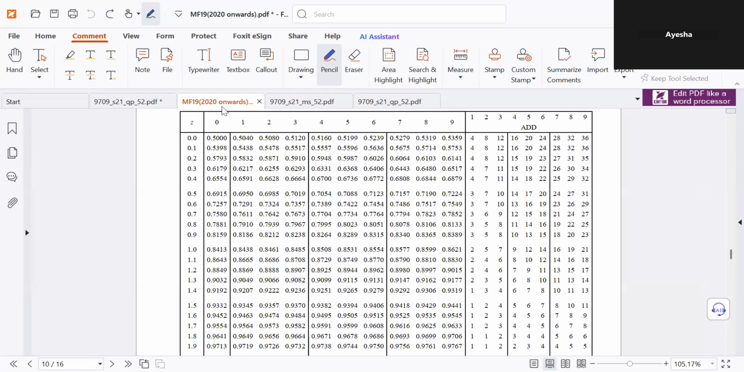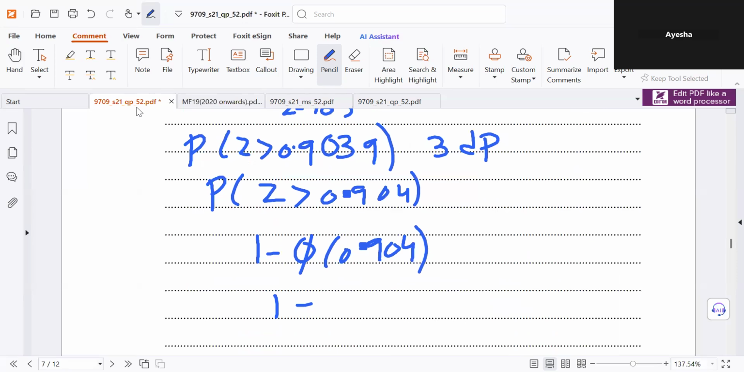Okay. So 0.904. We add 10 to the end, 0.8159 and 10. So this is what we're getting, 0.8169. So 1 minus 0.8169, which is 0.183.